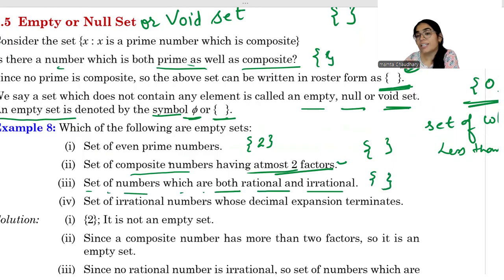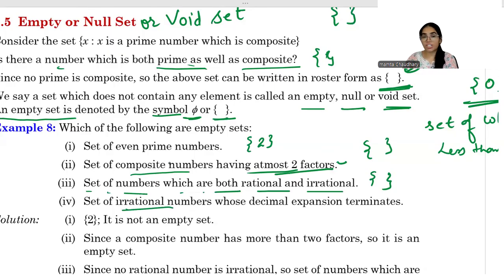Again, it is an empty set, because if a number is rational, then it won't be irrational. Because what is irrational? If a number is not rational, then it is irrational. So a number will be either rational or irrational. A number cannot be both. So again, here we will not have any element. So it is a null set.